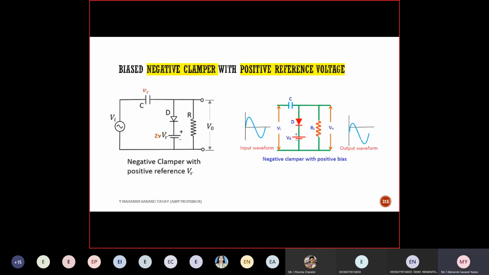Let us see one more. Biased negative clamper with positive reference voltage. Can anyone tell me how to solve this? Here you need to consider the direction of the diode in the clamper, from positive to negative. So it is moving in the downward direction, so it is called negative. And clockwise, positive to negative, so it is a positive reference. Now you solve this.